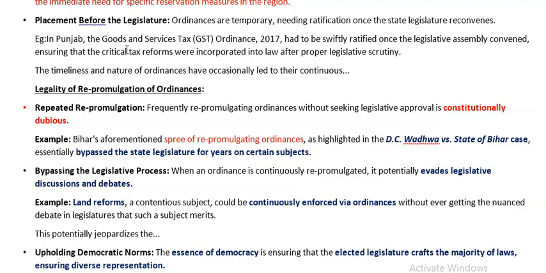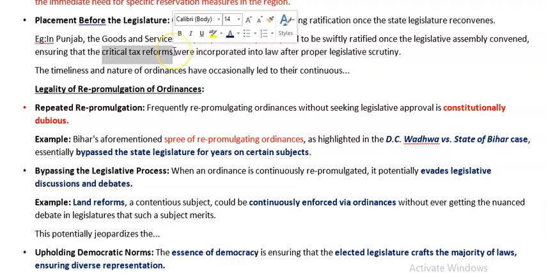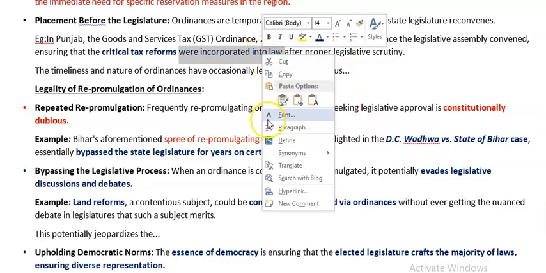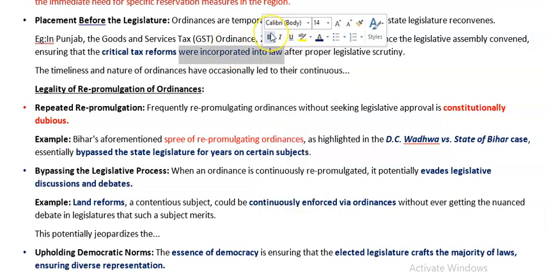That was a very important tax reform. So as soon as the legislature met in session, there were discussions on this, and that was finally incorporated into the law after proper legislative scrutiny. So that thing you can tell. Then you can tell about the nature of the ordinance.